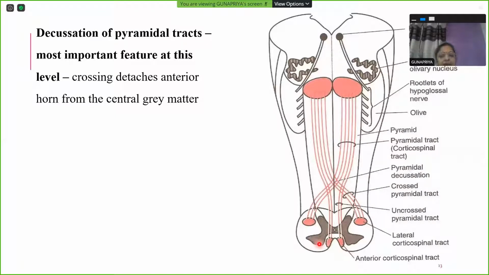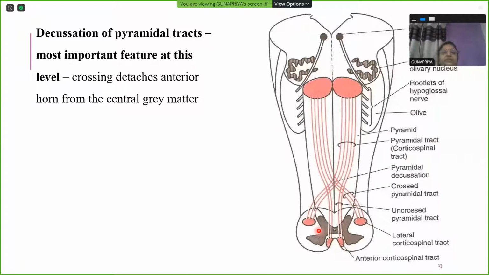This is the anterior horn. This anterior gray horn, by these crossing fibers, is completely detached from the central part of the gray matter. So all of this is happening lengthwise, coming down and crossing and going down. It's a continuous thing coming down from the cerebral cortex to the spinal cord till they come out as the spinal nerves from the sides of the spinal cord. They emerge as spinal nerves.